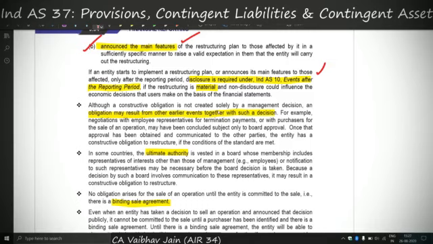Also, till now we have moved in a sequence where we are saying that firstly there should be a detailed formal plan, then there should be a valid expectation in the mind of the users. The contrary might happen, where there is already a valid expectation in the mind of users, and only a formal plan needs to be chalked out. So for example, if an entity wants to revise the wage of the employees, and the entity has already discussed with the employees, so there is a valid expectation in the mind of the employees that there will be a wage revision. Now the only thing pending is the board approval. So if the board approves, then we can immediately recognize the provision, because valid expectation already exists. The only thing pending was the detailed formal plan, which has been chalked out after the board approval.